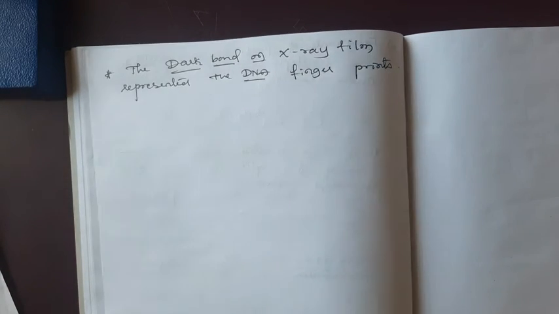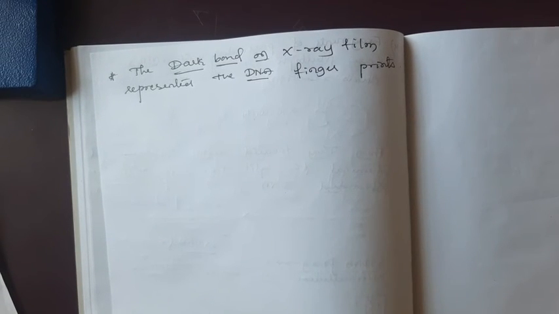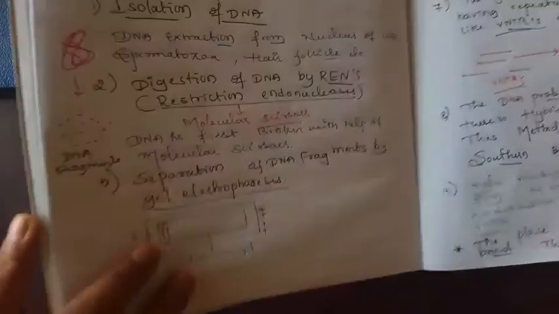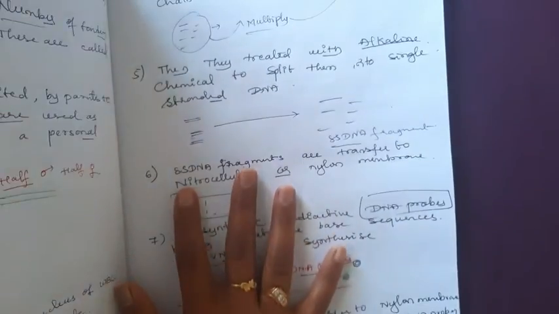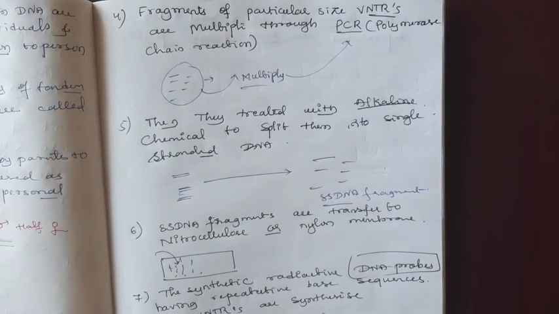The detection of criminals by collecting the blood sample or any tissue of the body, extraction of DNA from that sample, then dissection with a restriction endonuclease. After dissection, separation with gel electrophoresis. The gel electrophoresis gives the fragments of DNA. They have to be multiplied with another technique called PCR.